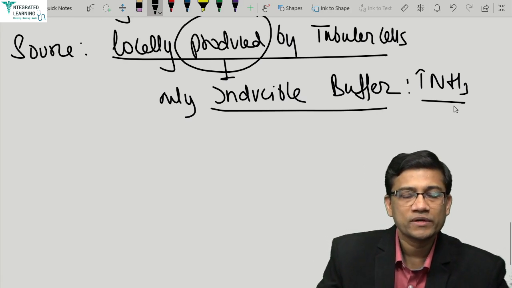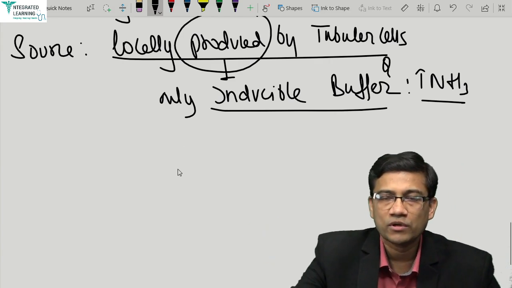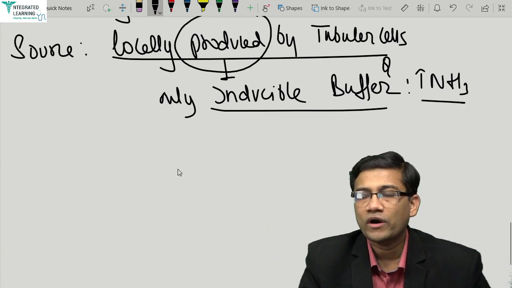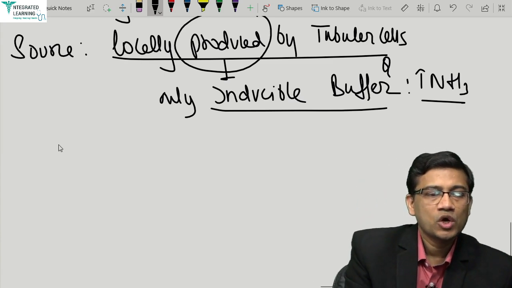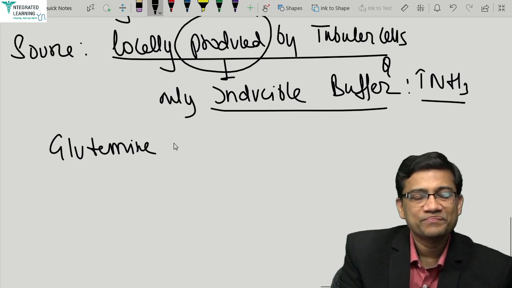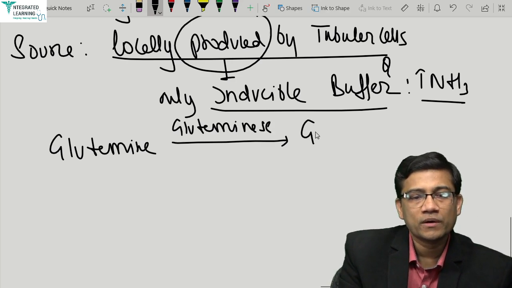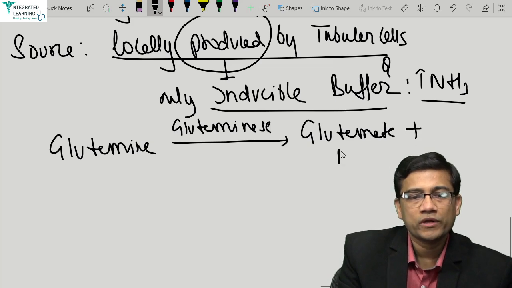MCQ. Okay. Next we see the source. So let's start now. Glutamine is the amino acid. It is converted by glutaminase into glutamate plus ammonia.